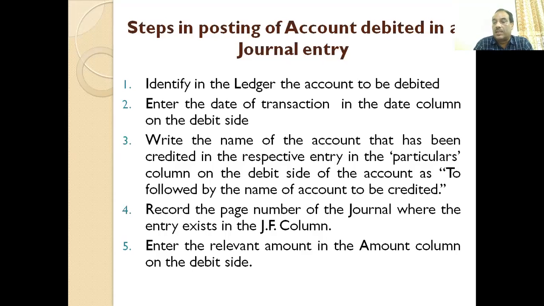Record the page number of the journal where the entry exists in the journal folio column. So in the ledger, under JF, under the page number, we write the page number of the journal and then enter the relevant amount in the amount column on the debit side.